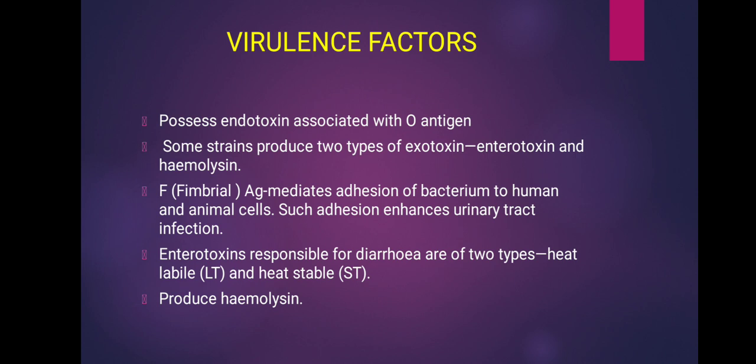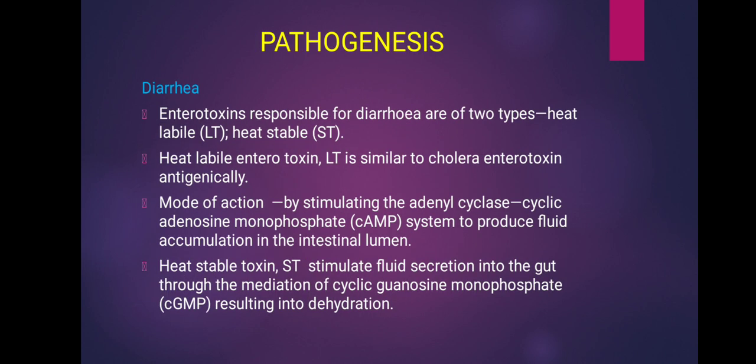It possesses endotoxin associated with O antigen. Some strains produce two types of exotoxins, enterotoxin and hemolysin. Fimbrial antigen mediates adhesion of bacterium to human and animal cells. Such adhesion enhances urinary tract infection. Enterotoxins responsible for diarrhea are of two types, heat labile and heat stable. It also produces hemolysin. And next we will see the pathogenesis.